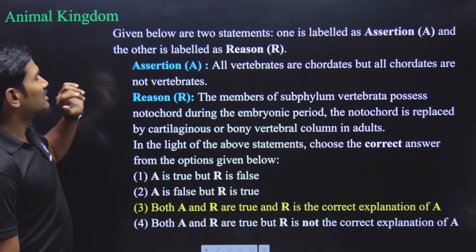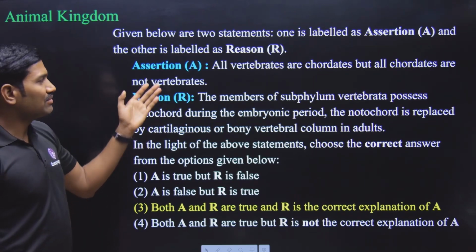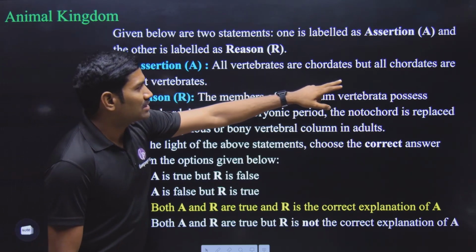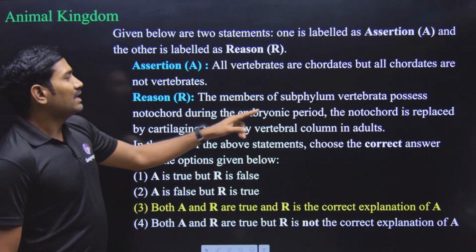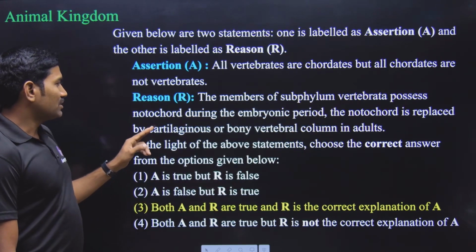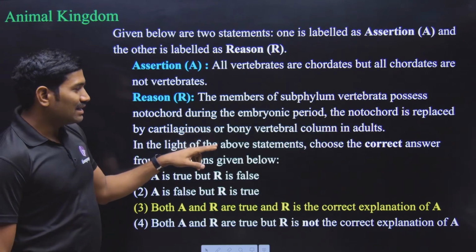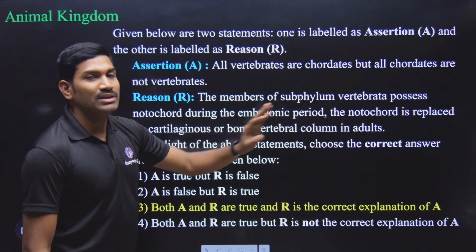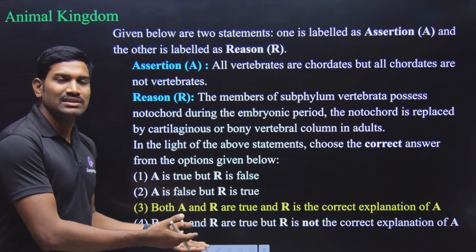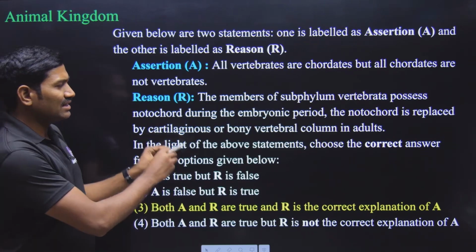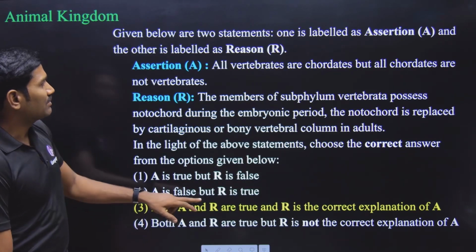Okay, next one. This is from the animal kingdom. Given below are two statements, assertion and reason. Now let us see. Assertion: all vertebrates are chordates, but all chordates are not vertebrates. This is correct. Next, reason: the members of subphylum Vertebrata possess notochord during the embryonic period. The notochord is replaced by a cartilaginous or bony vertebral column in the adults. Correct. So both the statements are correct, and the reason is the correct explanation for the assertion. These are direct things very clearly mentioned in the NCERT. So here the answer is option 3.